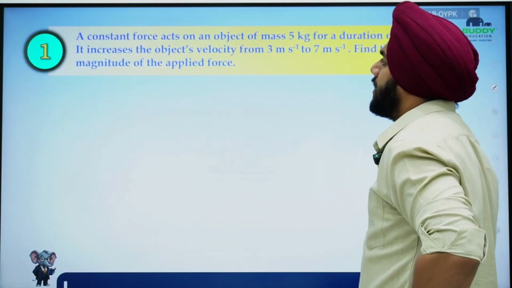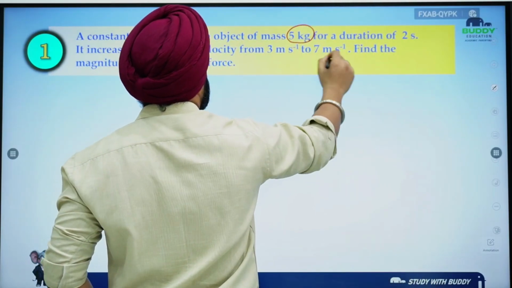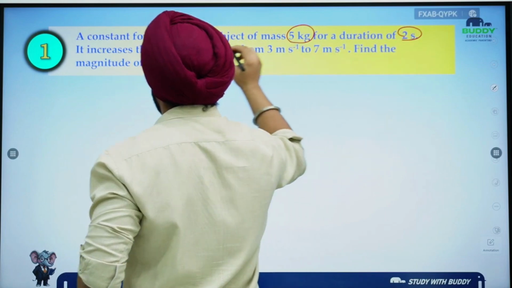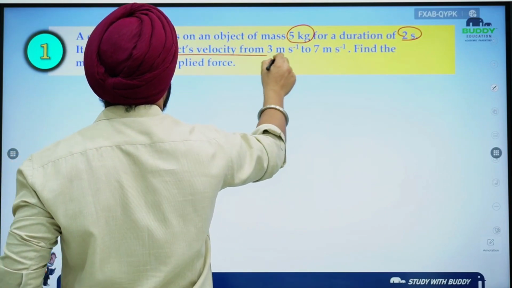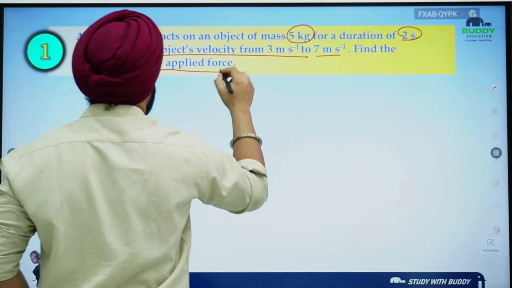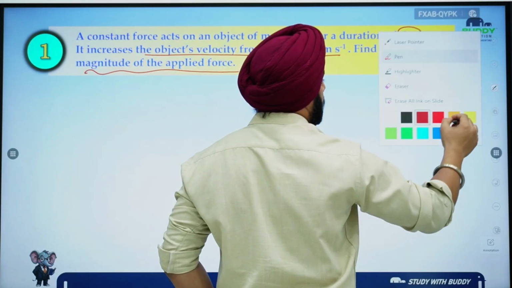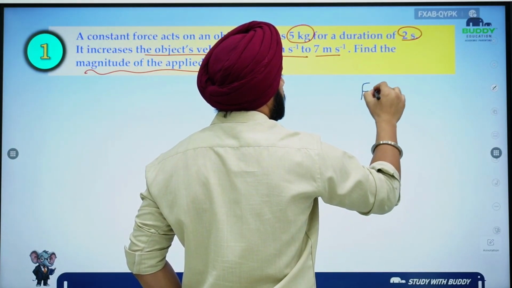So the first question says that a constant force acts on an object of mass 5 kg. So mass is 5 kg, duration is 2 seconds. It increases the object's velocity from 3 meter per second to 7 meter per second. Find the magnitude of the applied force. So basically, you have to use the basic formula that you learned, which says F is equal to ma.